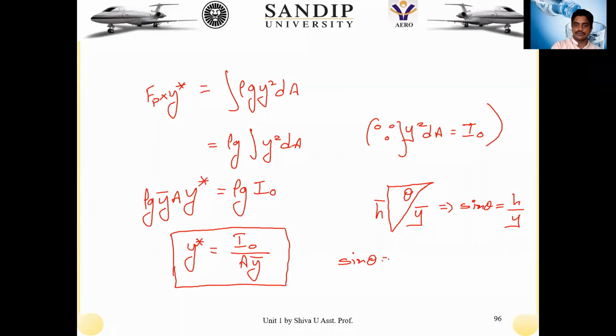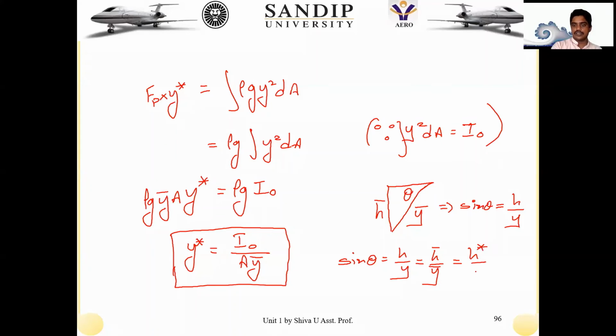So sine theta is equivalent to H by Y, which is equivalent to H bar by Y bar, which is equivalent to H star by Y star. So this sine theta is the same angle in between them, representing that the variation is the same along that.